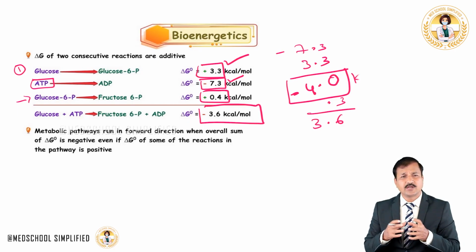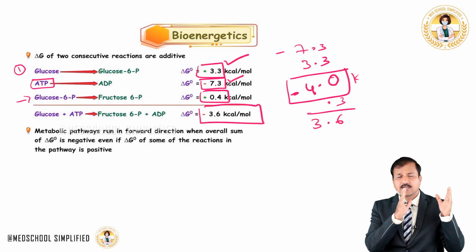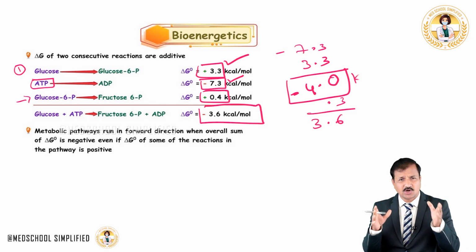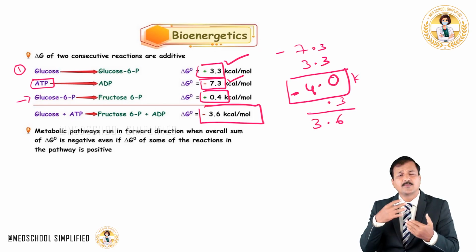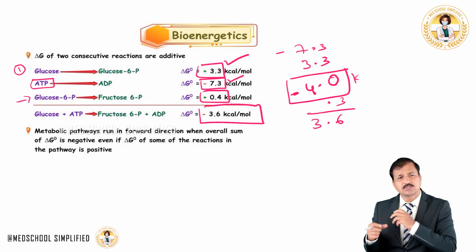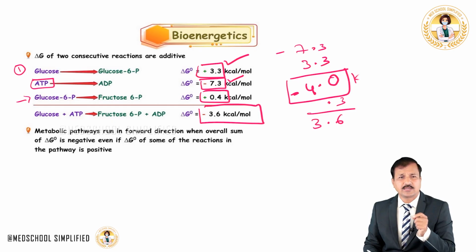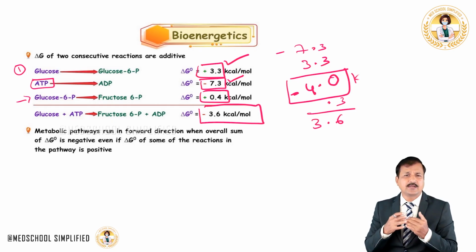It's basically what we are doing here. The cell is conducting an exergonic reaction, releasing energy into the system, and making sure this energy is used by the reactions that need energy, which are endergonic. It's a kind of coupling reaction.